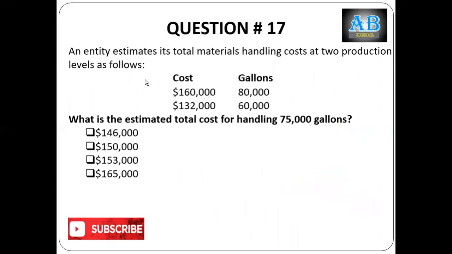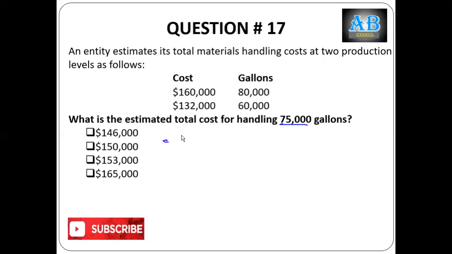An entity estimates its total materials handling cost at two production levels as follows. This is the activity level in gallons and this is the cost. So what is the total cost at this activity level? From here, we will do the high-low method calculation again.